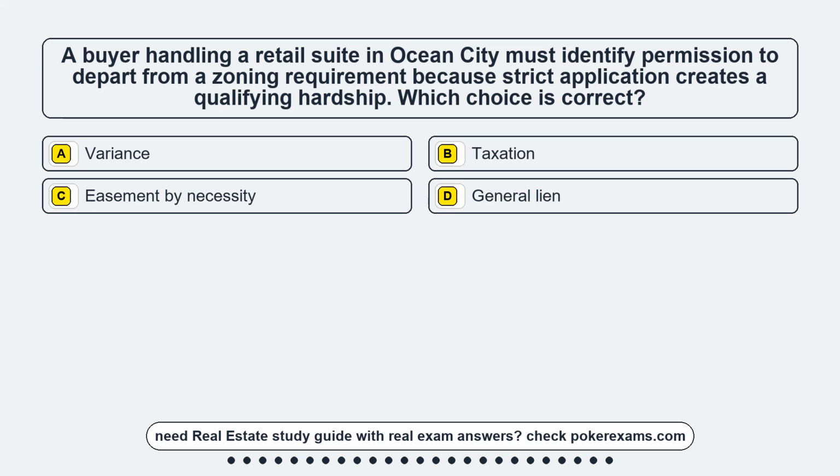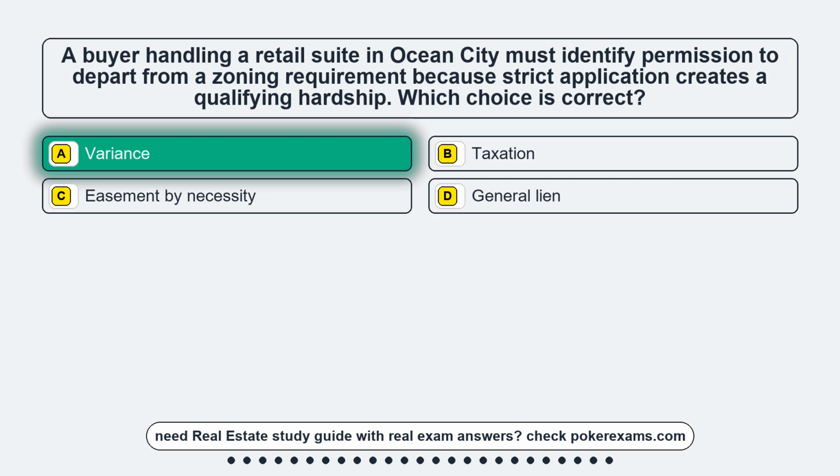Question 4. A buyer handling a retail suite in Ocean City must identify permission to depart from a zoning requirement because strict application creates a qualifying hardship. Which choice is correct? Option A, variance. Option B, taxation. Option C, easement by necessity. Option D, general lien. The correct answer is option A, variance.